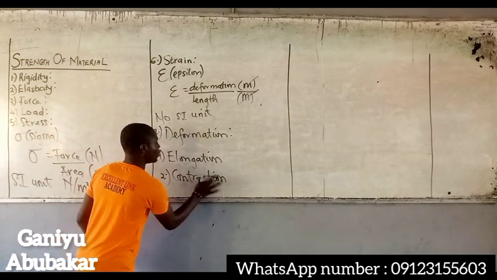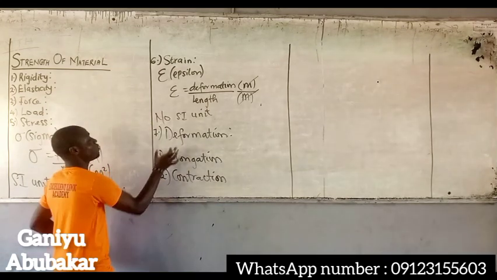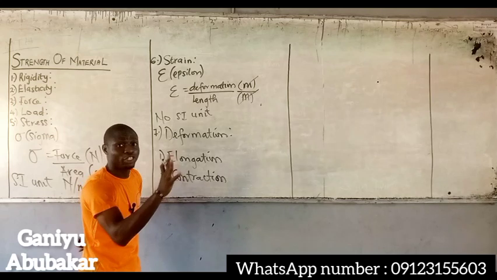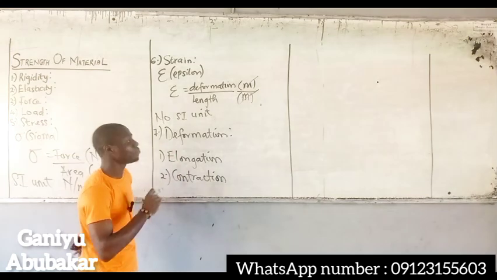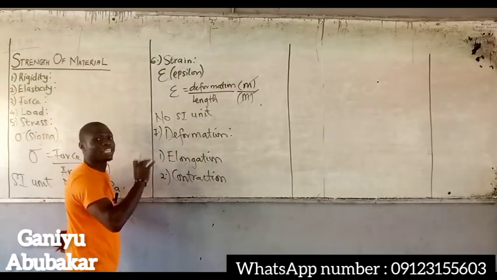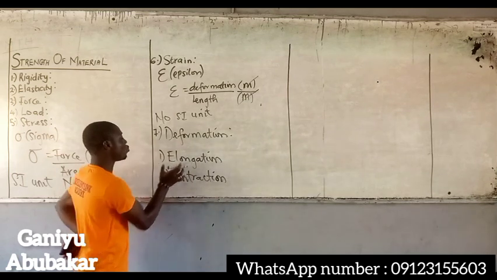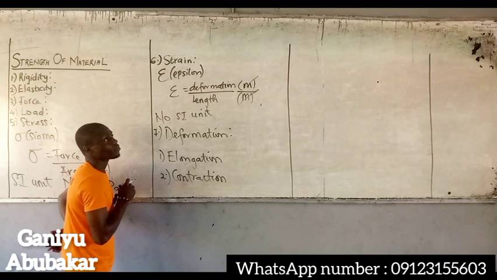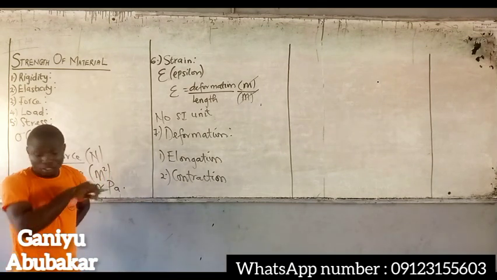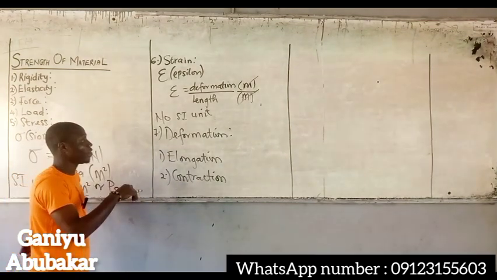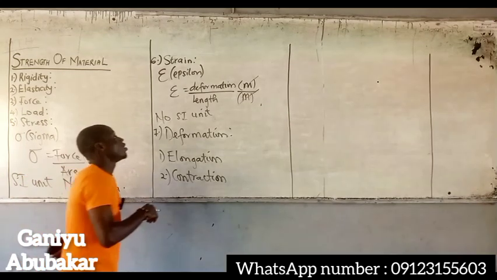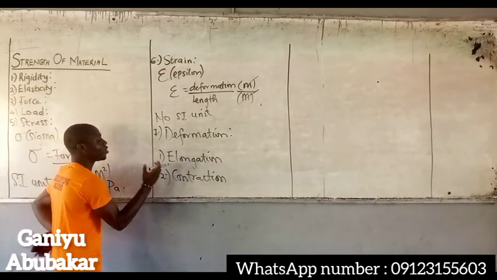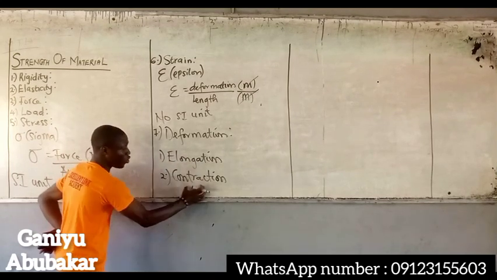Contraction or elongation. We said deformation is when a material changes its physical dimension. Hence, deformation can be classified in two cases. Case one is elongation. Case two is contraction.